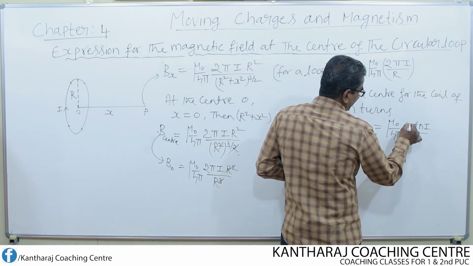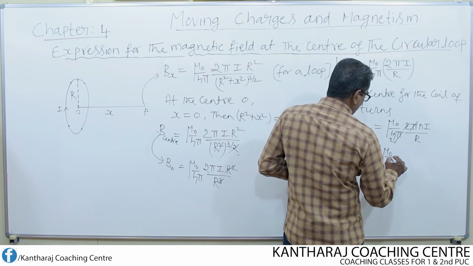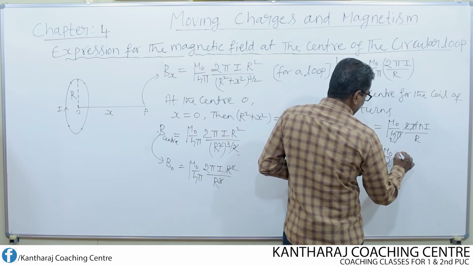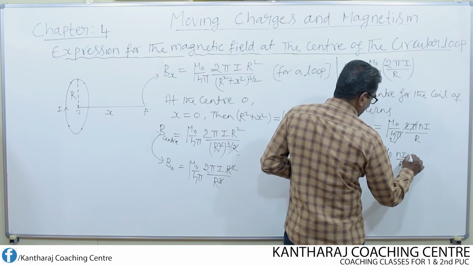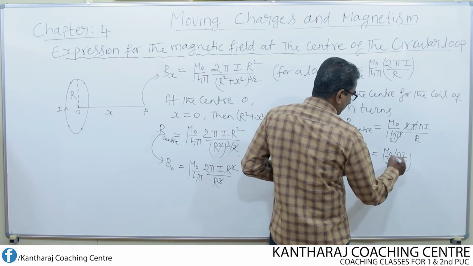Cancel pi and pi, 2 ones are 2, twos are. So this will be equal to mu naught by 2, then N into I by R. Okay, so this is for coil.